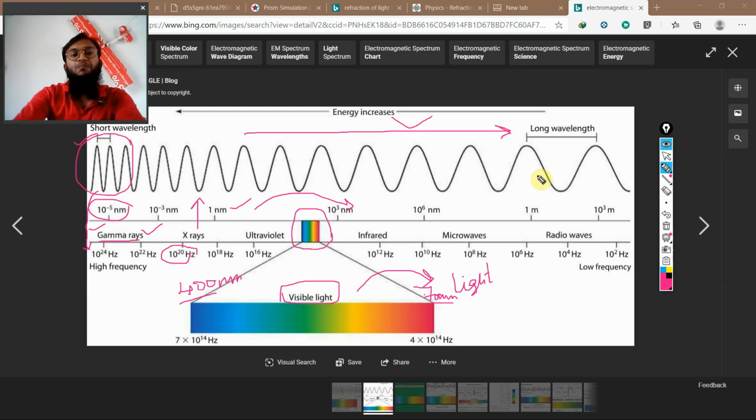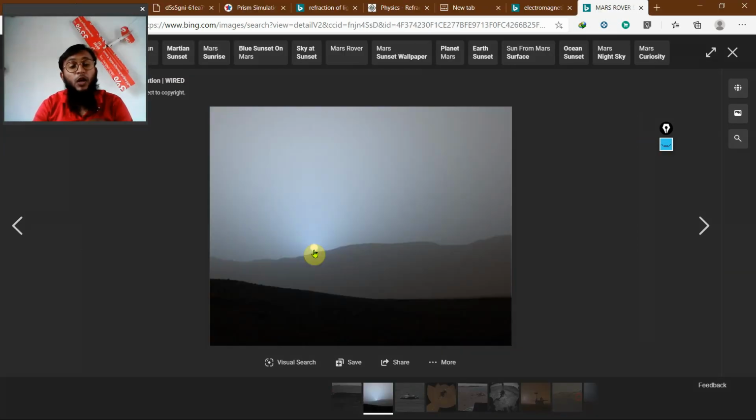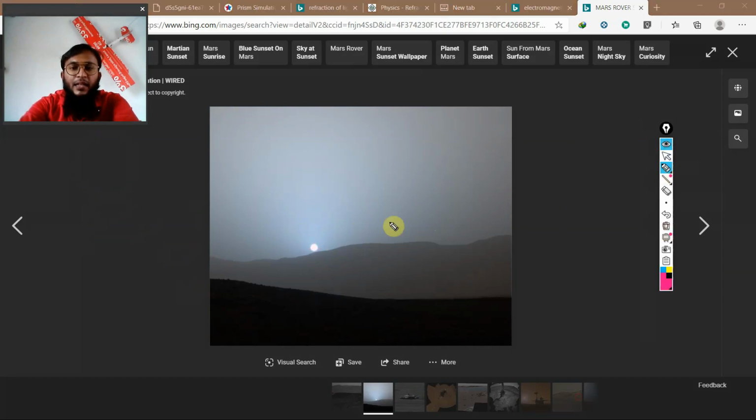Let's have a look at the color of the light coming from the sun. This is a photo of the sun taken by a rover on Mars. From Mars, the rover sees the sun and captures a photograph. You see how small the sun is. Does this sun appear white or not? It is actually white, and the major portion of the light coming from the sun is white.